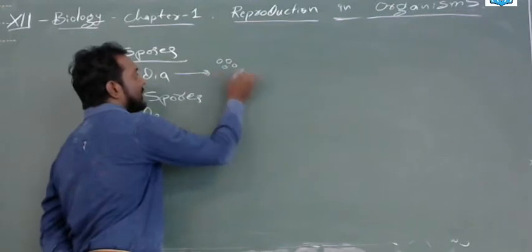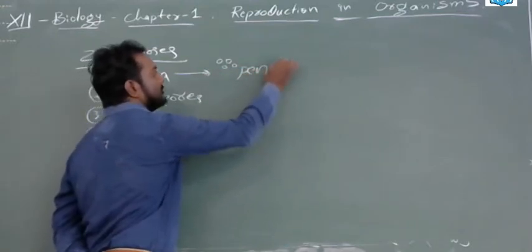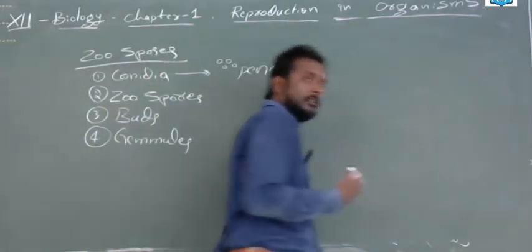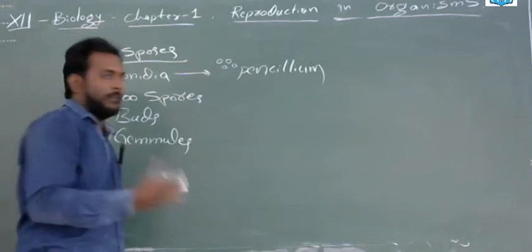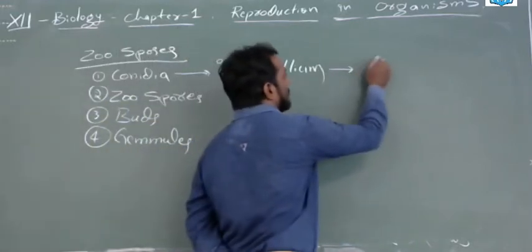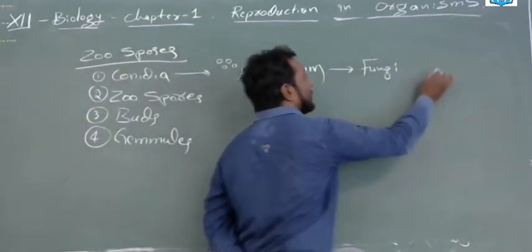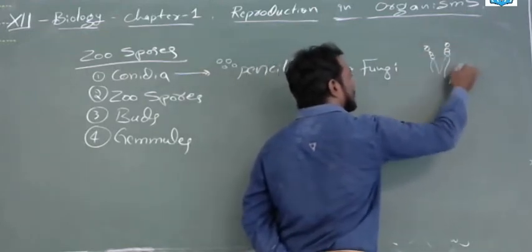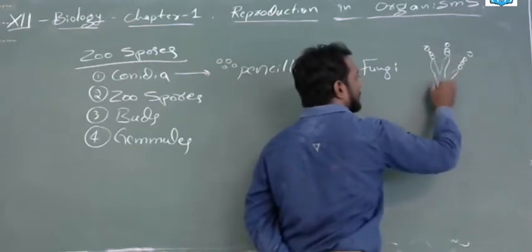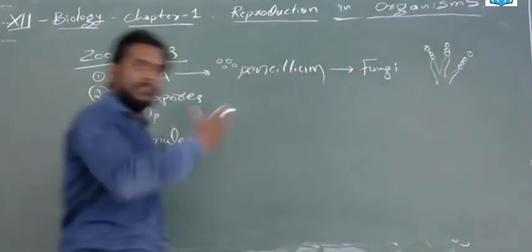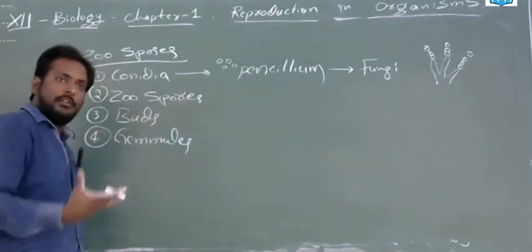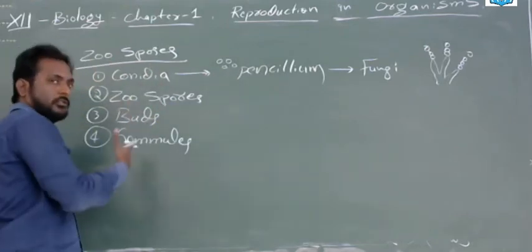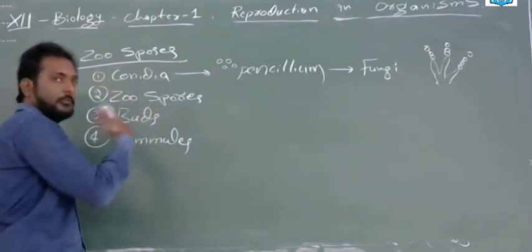This can be seen in the penicillium. In the penicillium, we can see this conidia. So, these conidia are the propagules or the offsprings, and this belongs to the fungi. In the diagram, if you can see, the conidia will be there. So, this fungi will give its information into the conidia. Once the conidia detach, if they fall on the ground anywhere, they will give rise to new fungi. So, these are the propagules or the vegetative parts, asexual reproduction offsprings.